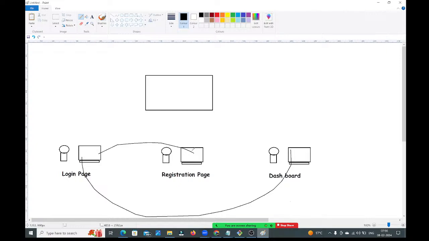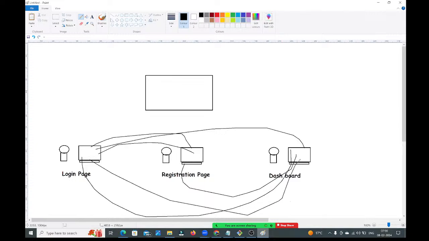Similarly, developer 2 should have developer 1's code and developer 3's code also. And developer 3 should get developer 1's functionality and developer 2's functionality also. How will these people get other people's functionalities? Can they share through email? No, guys.